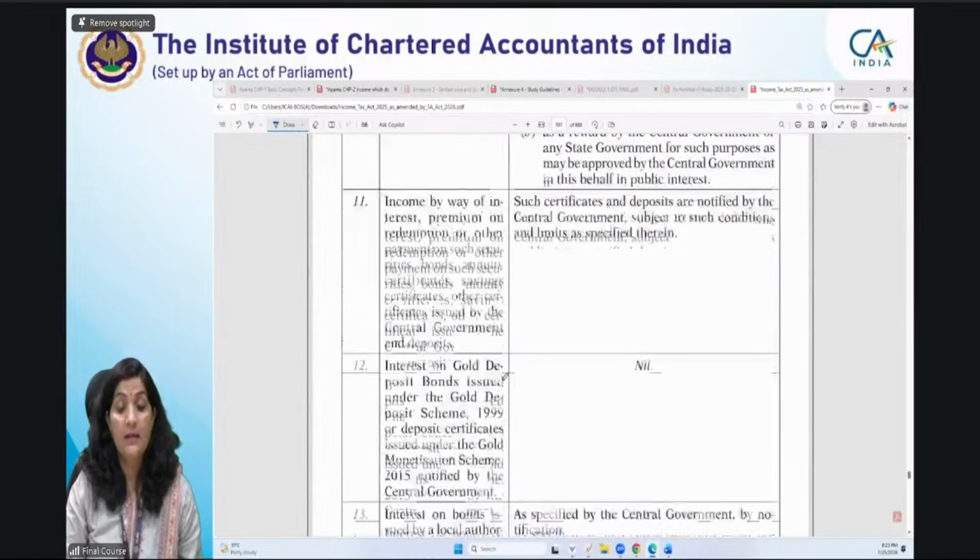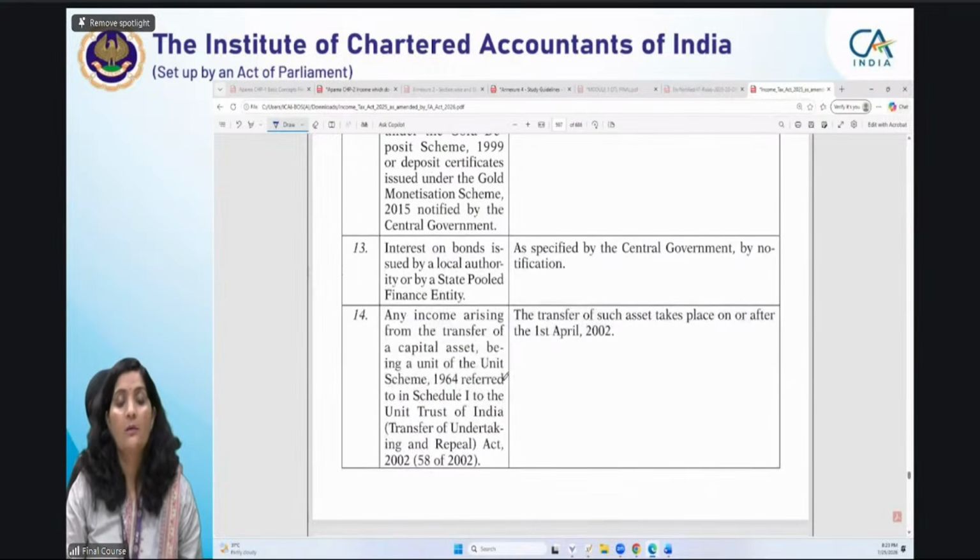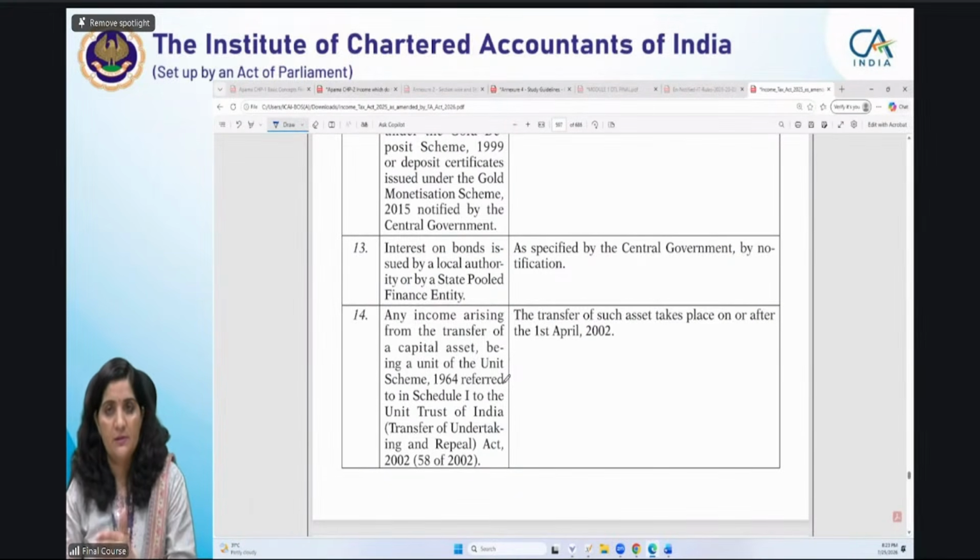But nothing is excluded from schedule 2 for you. And majority of these serial numbers, majority of these provisions are covered in the respective chapters so that it is easy for you to relate it, right?